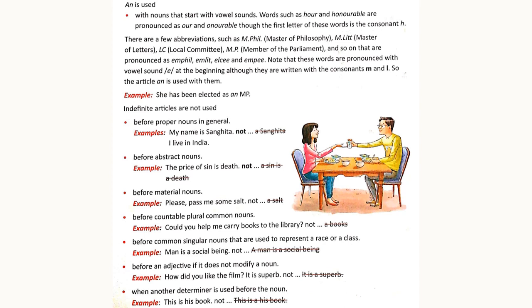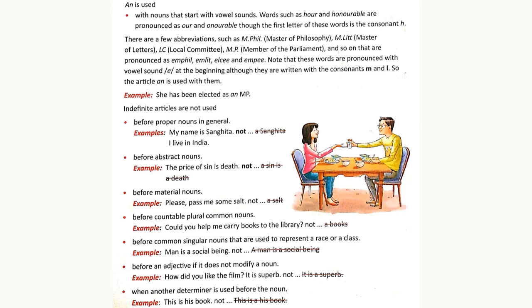Before an adjective, if it does not modify a noun, we do not use indefinite articles. How did you like the film? It is superb. We cannot say it is a superb because though superb is an adjective, it is not modifying any noun, so it will be without any indefinite article.